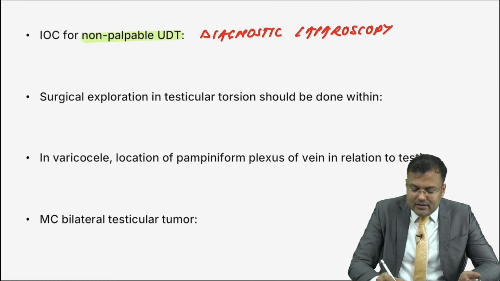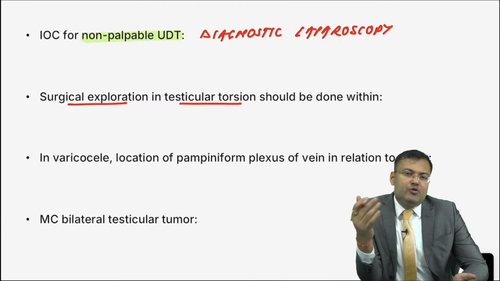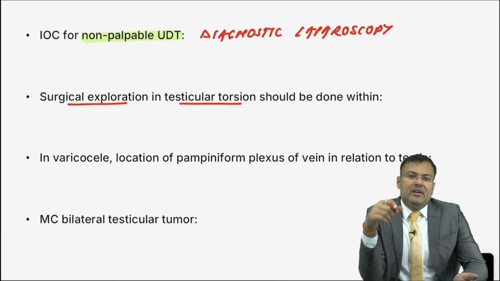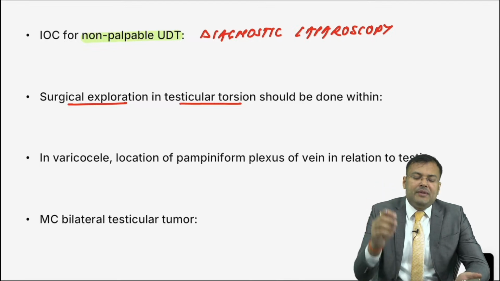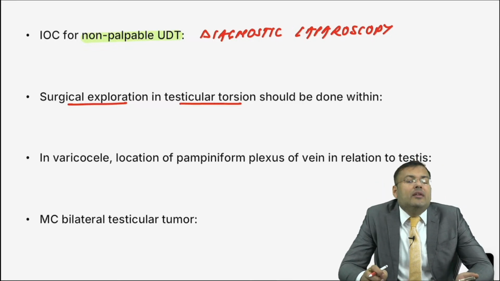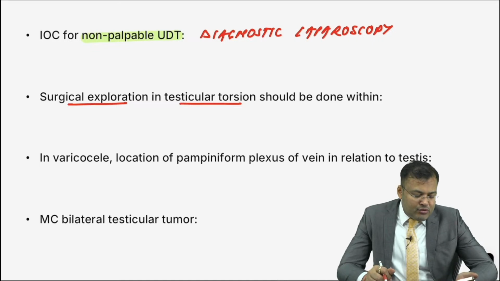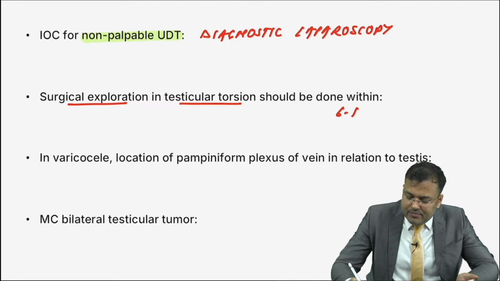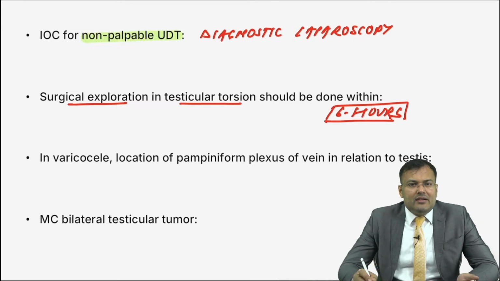Next, surgical exploration in testicular torsion should be done within. Previously, it was said that it should be done within 4 hours. Nowadays, it's changed. It is the same in priapism and in testicular torsion. Previously it was 4 hours, nowadays it is 6 hours. So in priapism, surgical intervention should be done within 6 hours, and in testicular torsion, surgery should be done within 6 hours.